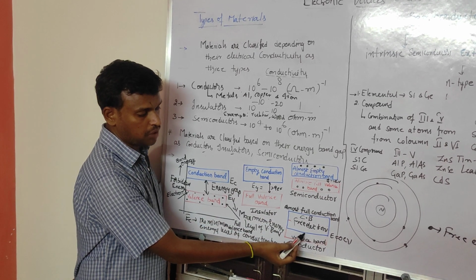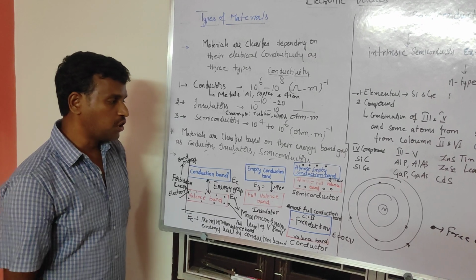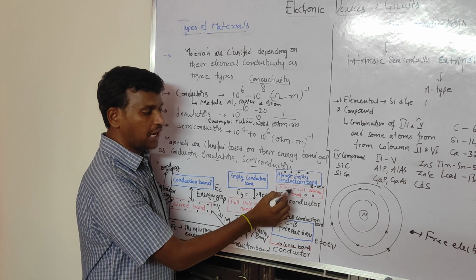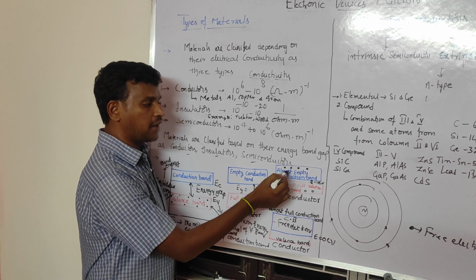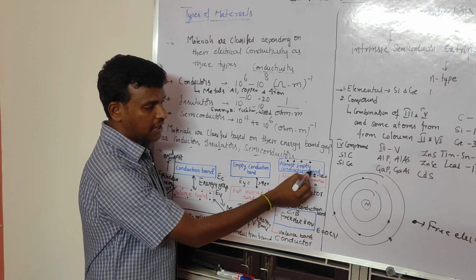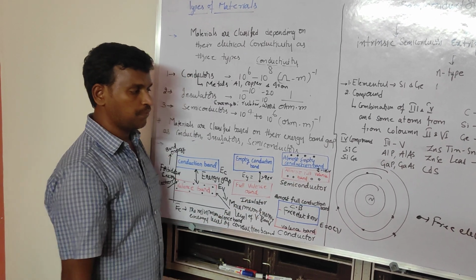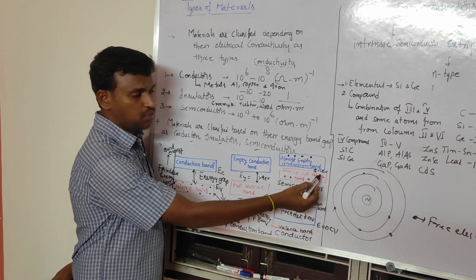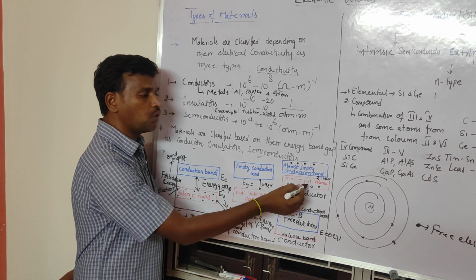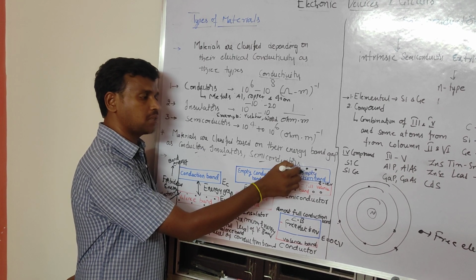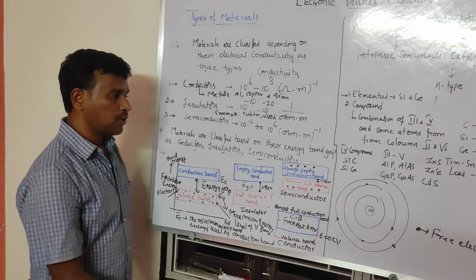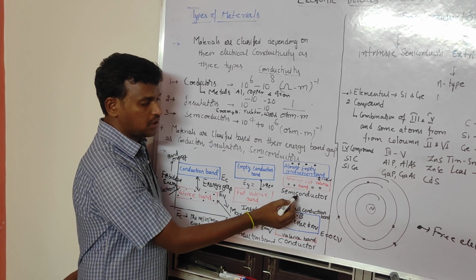In conductors it will be 0 electron volts. If you come across a semiconductor material, here we have a full valence band and an almost empty conduction band, but the energy band gap is 1 electron volt. That means for a small amount of energy we can move the valence electrons into the conduction band, and they will become free and conduct the current for us. So that is about semiconductors.